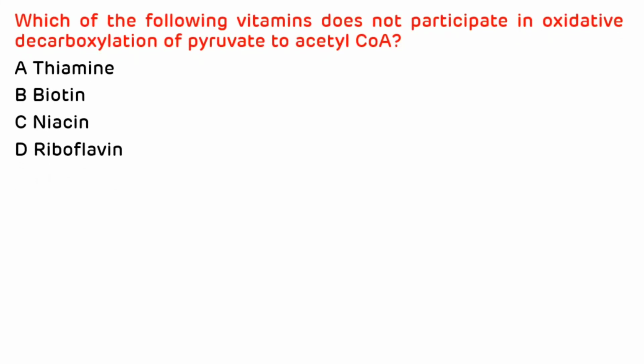The second question is, which of the following vitamins doesn't participate in oxidative decarboxylation of pyruvate to acetyl-CoA? And the options are thiamine, biotin, niacin, and riboflavin. For the oxidative decarboxylation of pyruvate to acetyl-CoA, we require pyruvate dehydrogenase multi-enzyme complex. And for this complex, we require four vitamins, that is thiamine, niacin, riboflavin, and pantothenic acid. So the correct answer is B, that is biotin.